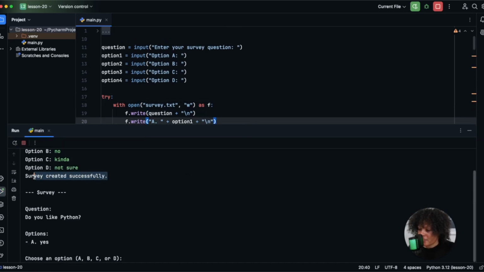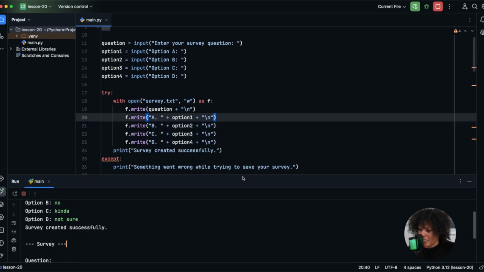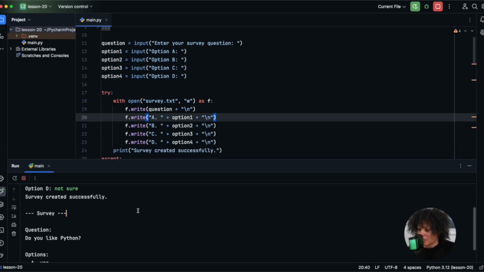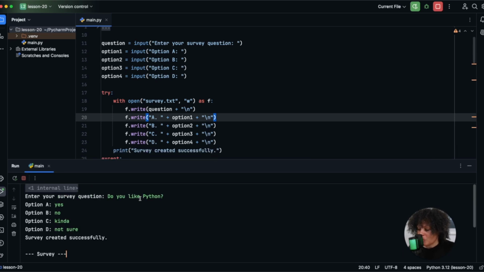Okay, so it says survey created successfully. And let's look at the code. This program is still running. As you can see, we have this red here. So we can't see that the actual file was created at this point yet, but let's just look at the code to see what we did here for a little reminder.